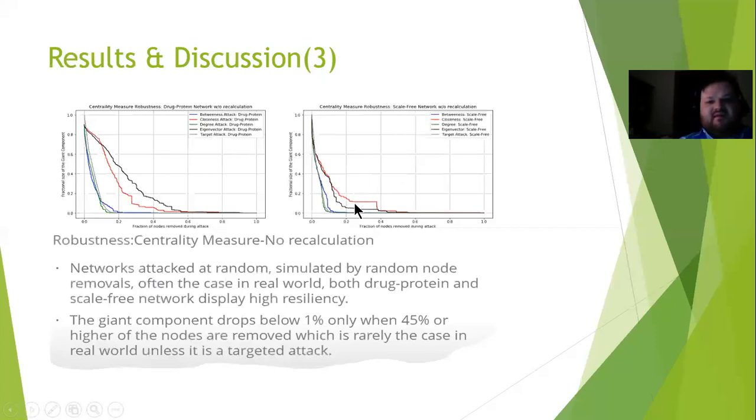Again, with the scale-free network, the results aren't quite as dramatic, but still we see the trend that eigenvector and closeness are not as effective at disrupting the network. If you're attacking a network, it would be more robust to those types of attacks.